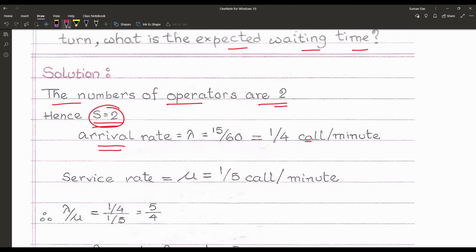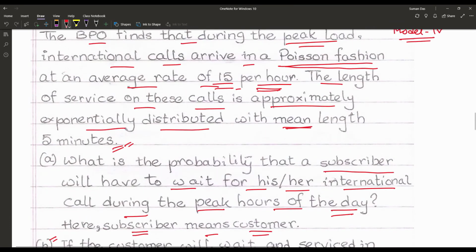Now the arrival rate, that is lambda, is 15 per hour. So that means 15 by 60, that means 1/4 call per minute. We have transformed the arrival rate into per minute. And the service rate is mu, that is 1/5 call per minute, because it has been given in the problem that it is approximately exponentially distributed with mean length 5 minutes.